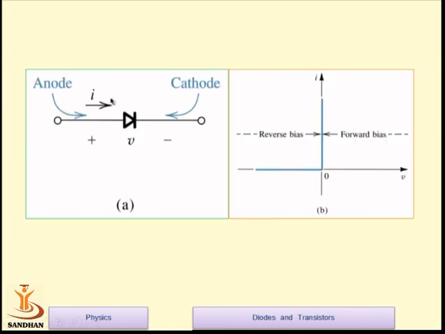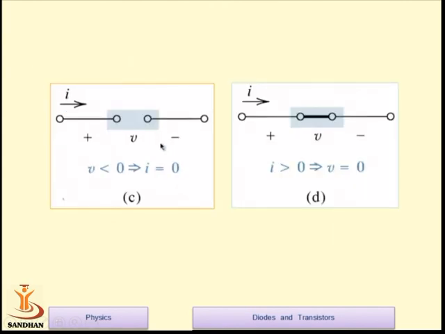So one can say this is the simple anode connection. Current may flow and a certain potential will develop across the diode. If it is forward bias, then we get a voltage and current graph like this, and in reverse bias, we are not getting any current through the diode. So this is the condition when your diode is open, and at that time the current flowing through the diode is 0.